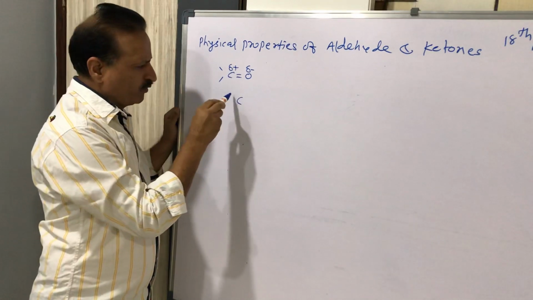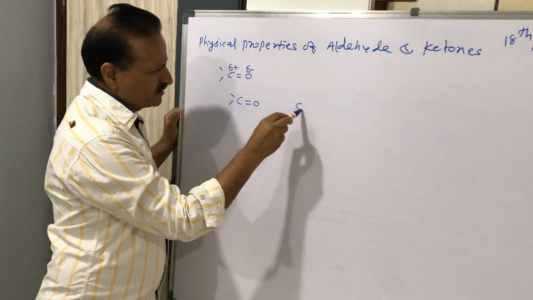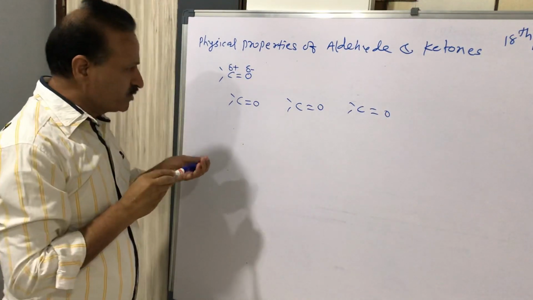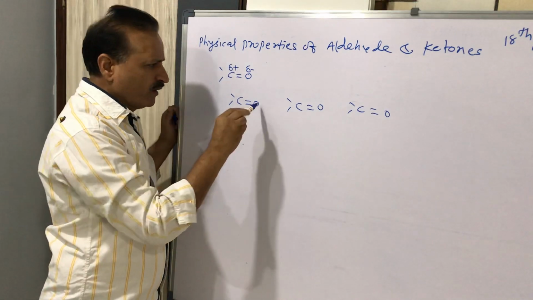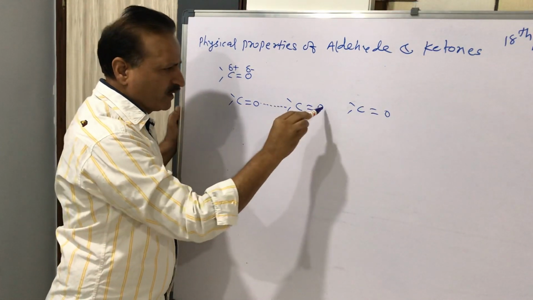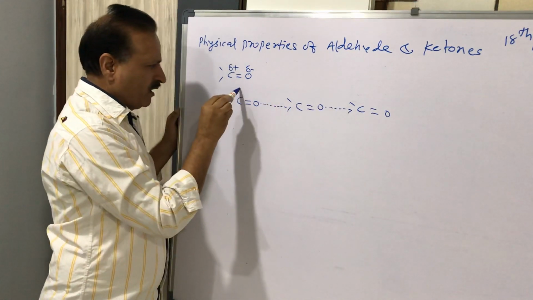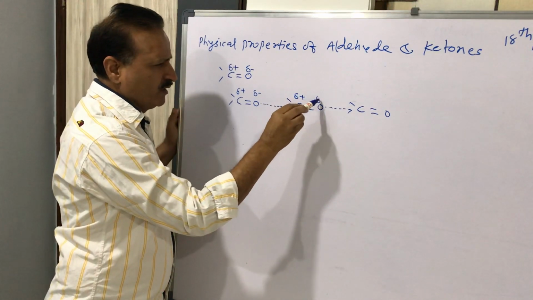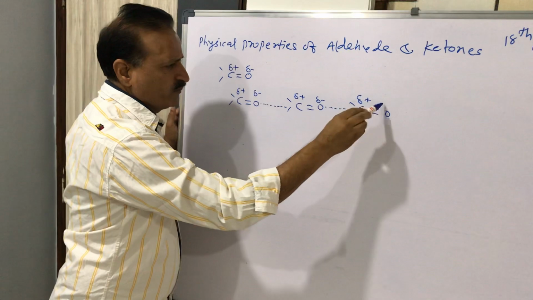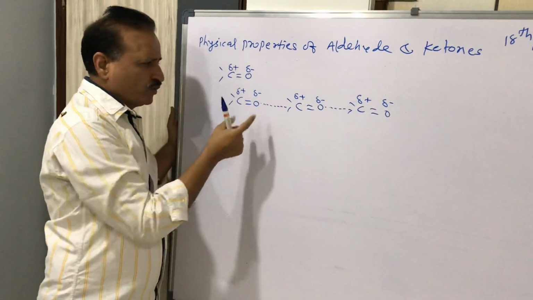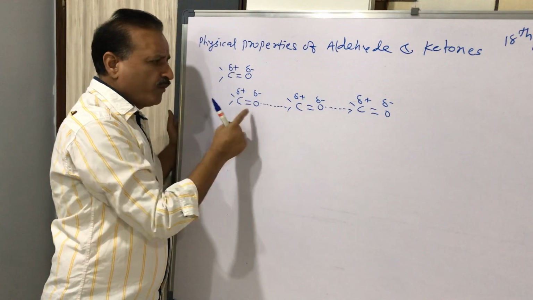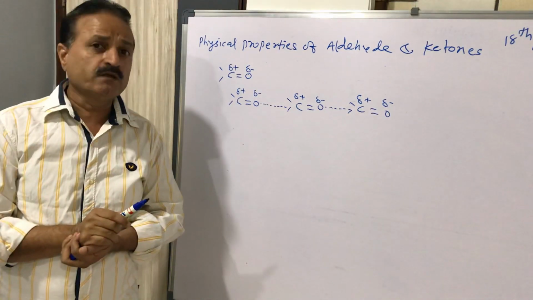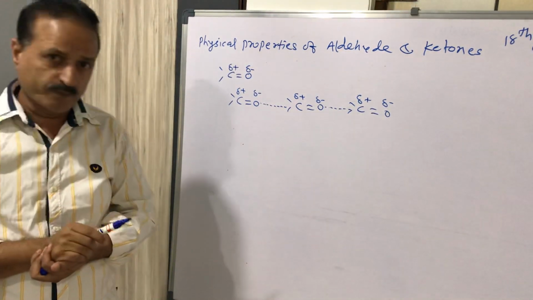Suppose this is a carbonyl group, again this is a carbonyl group, and again this is a carbonyl group, and the opposite ends of two carbonyl groups attach, oxygen to carbon. This is partial positive, this is partial negative, and the same way for the others. So dipole-dipole interaction force is possible between two different carbonyl groups.